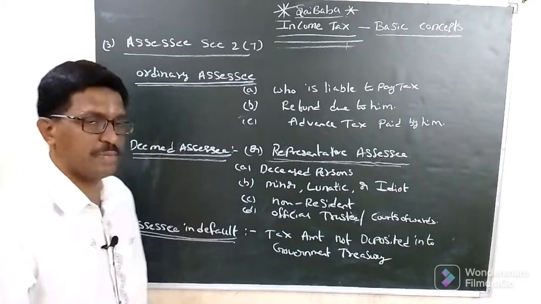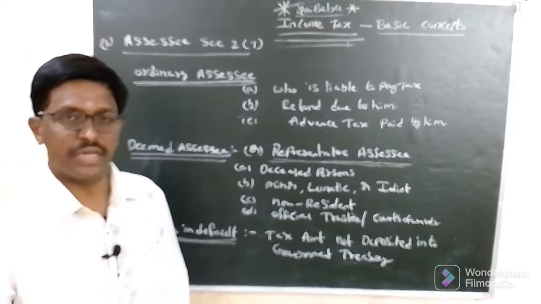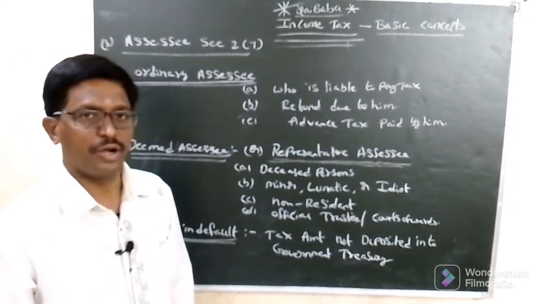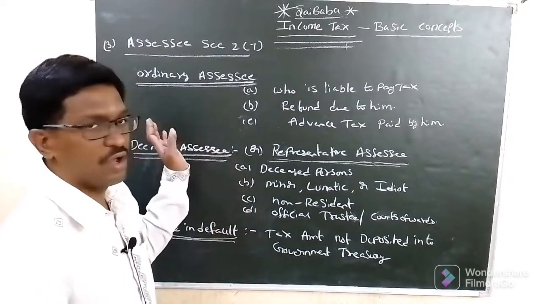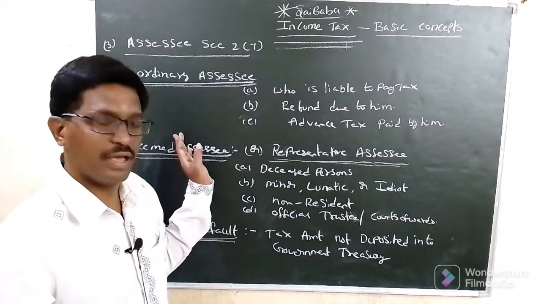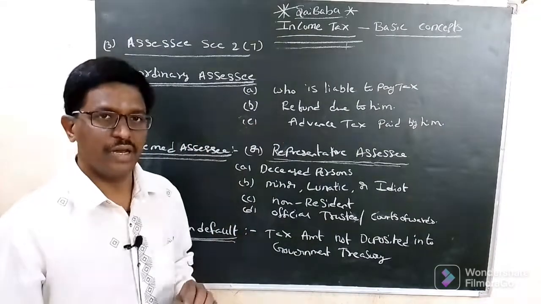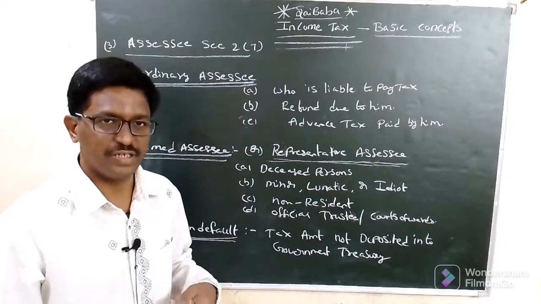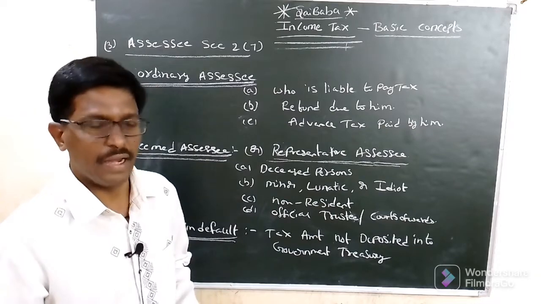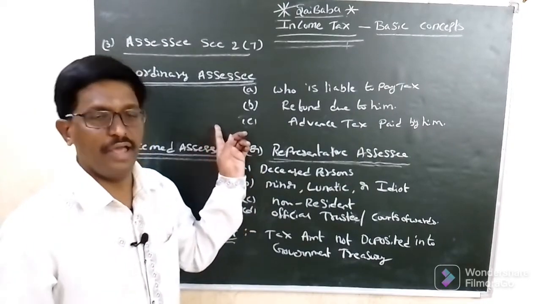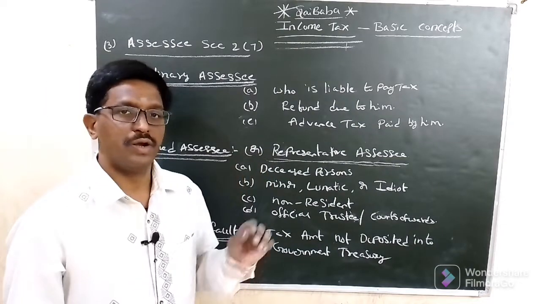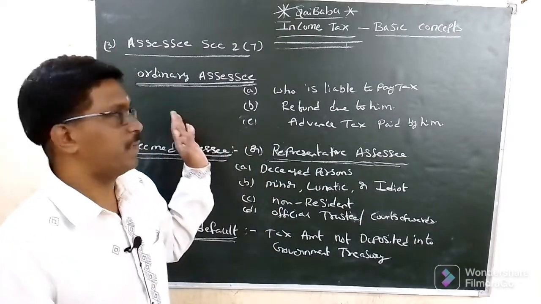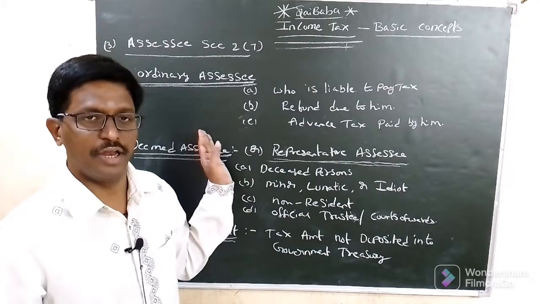Ordinary assessee means the person who is liable to pay tax according to a section under the Income Tax Act of 1961. The person who is paying advance tax to the government is called an ordinary assessee. The person to whom a refund is due, and who asks for it, is also called an ordinary assessee.